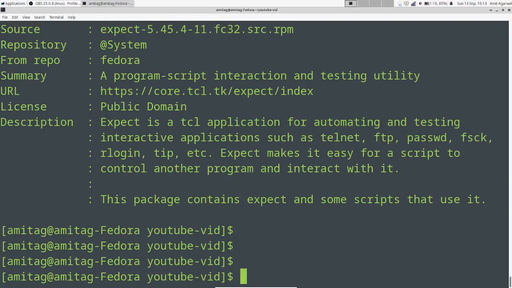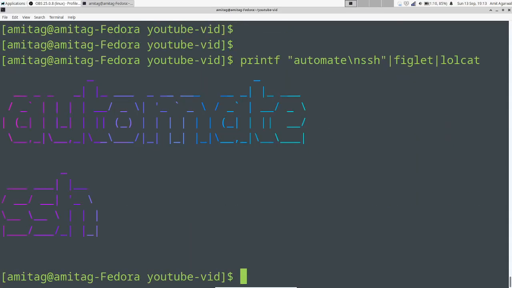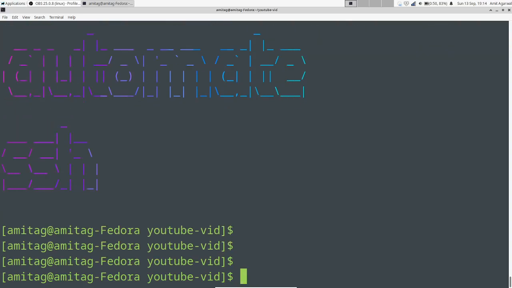Hello all. Welcome to a very short introduction to a very useful program that I have been using for a long time. I don't even remember how long. Probably it's 10 years or so, and it has proven itself to be very useful at certain times where a lot of other things would not work, and expect seems to be the right choice to do certain things.